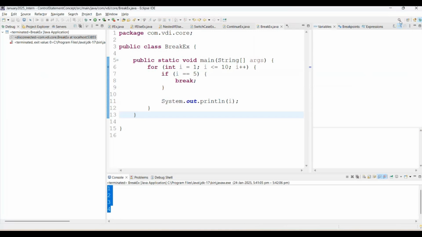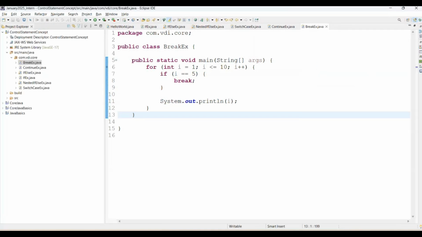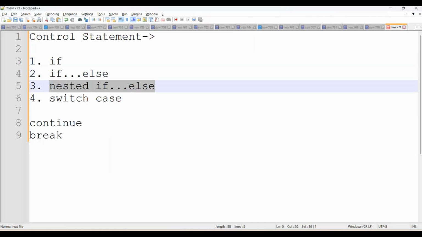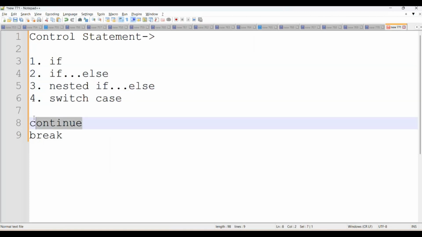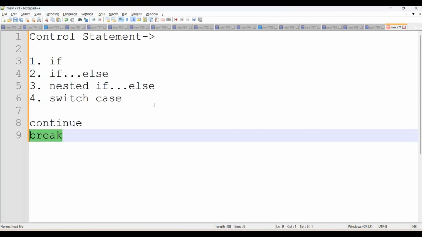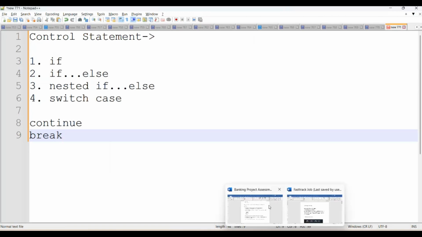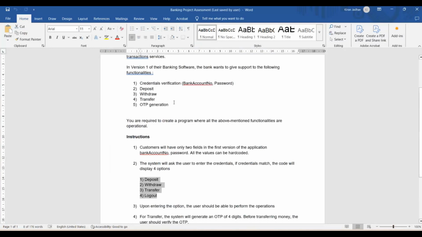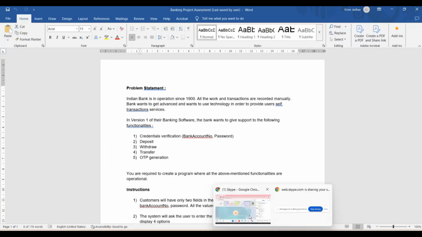I hope you got the high level clarity on how we are going to use if, if else, nested if else, switch case, continue, and break. Then in the next session we'll go ahead with the control flow, and there we are going to learn for loop, while loop, and do while loop. It will be followed by the Monday session, where we'll go ahead with our first assessment, the banking assessment. We'll go ahead with the implementation assessment in our live session only. I hope I already shared the banking assessment with you.